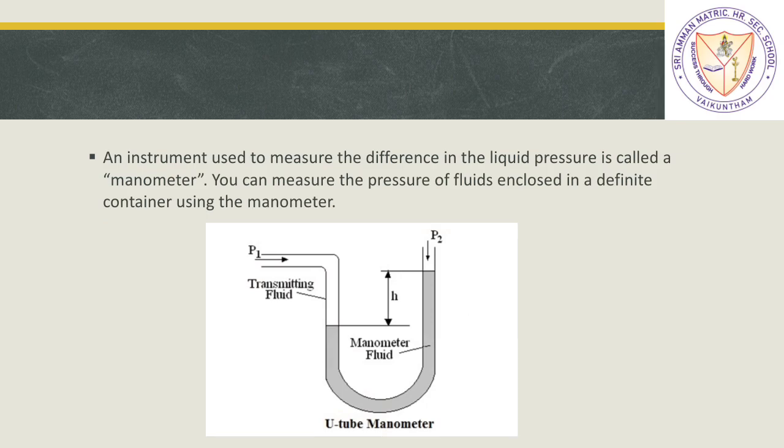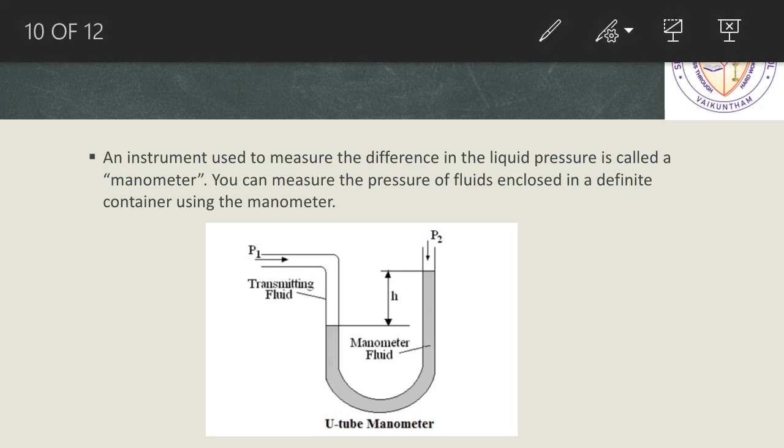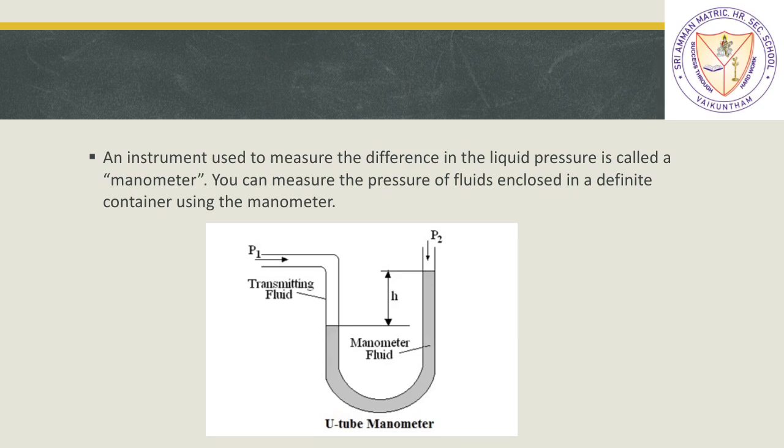Okay, so we will be comparing the pressure at point 1 and point 2, which are given as P1 and P2, depending upon the height difference. This is the gray colored one in the U-tube manometer, which is nothing but mercury. Depending upon the pressures at the two openings, the mercury will rise or fall, and a difference in heights will be created.